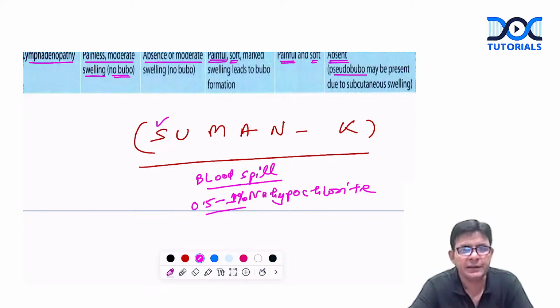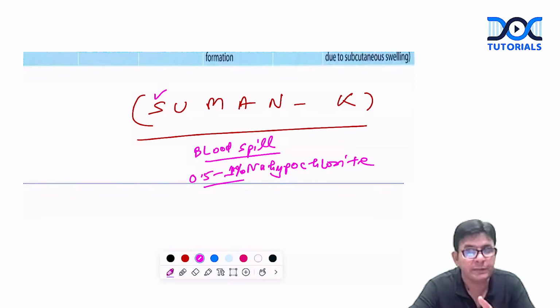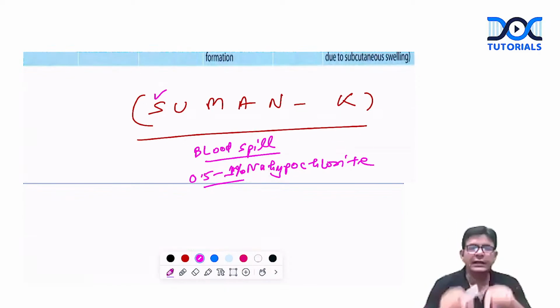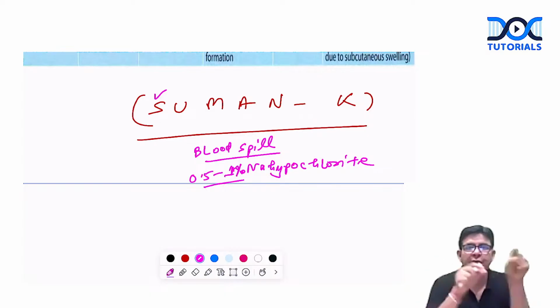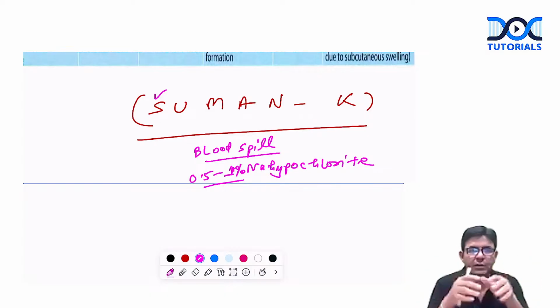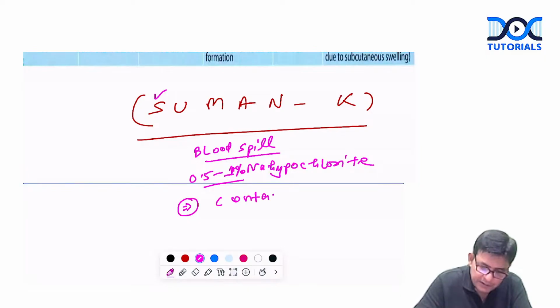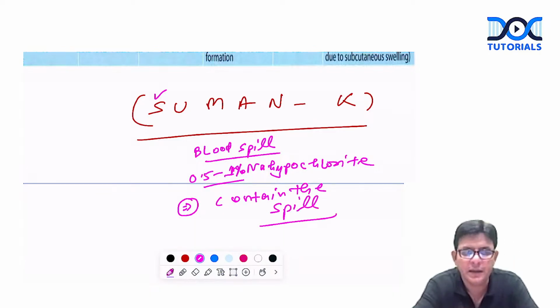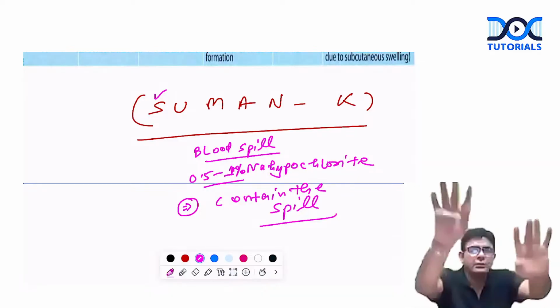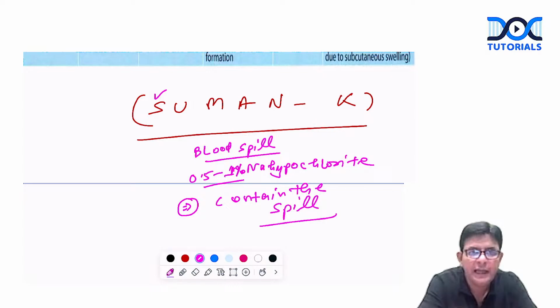And as an intern, if the blood spill happened from you, you will contain the spill yourself. You will put tissue towels, paper towels or tissue papers over it. In any blood spill, the first thing to be done is to contain the spill. The logic is that it should not trickle down the floors and all.